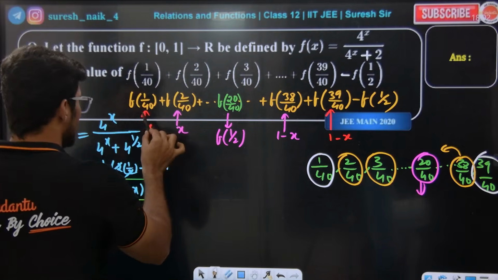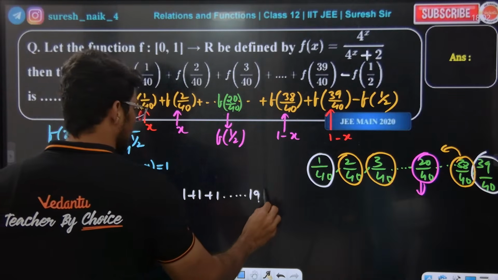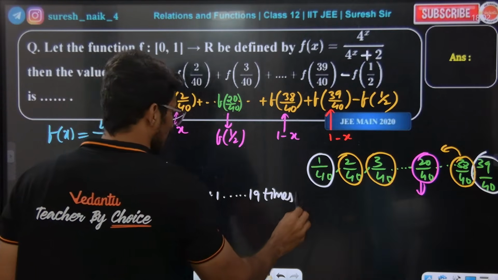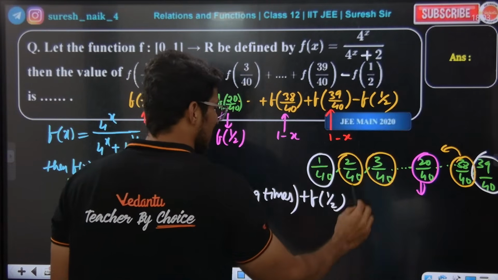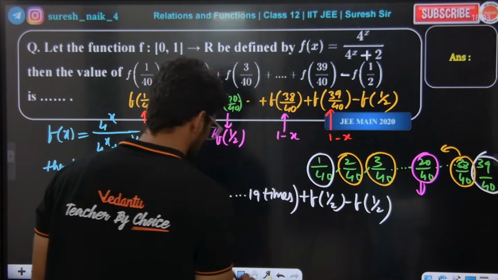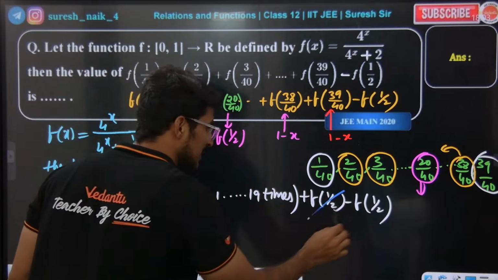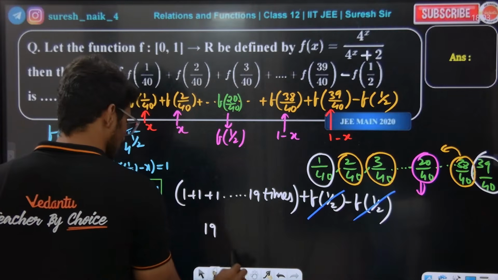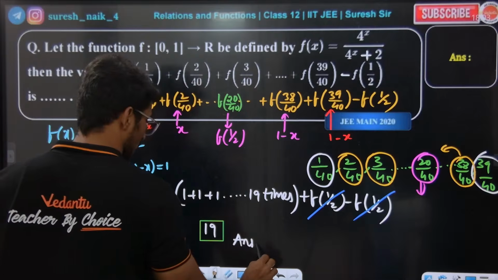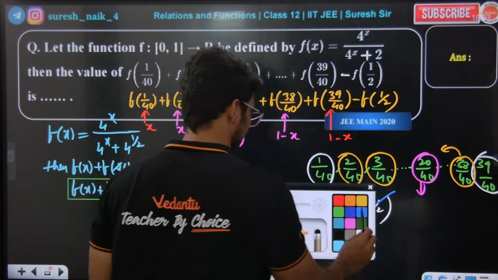Sir, now this plus this, 1 plus 1 plus 1, how many times? 19 times. In the middle there is f of 1 by 2, plus f of 1 by 2, minus f of 1 by 2, as it is we need to write. So f of 1 by 2 comes in the middle, 20 by 40, f of 1 by 2, so this will cancel. So 19 times 1, 19 will be the answer. This is the answer. Hope everybody is getting the point. They have not given the answer 19, but you need to write the answer 19.